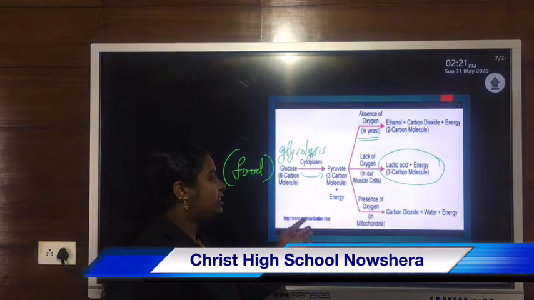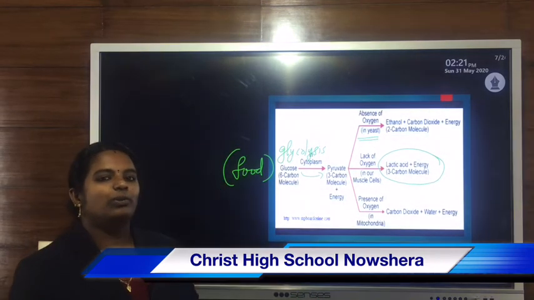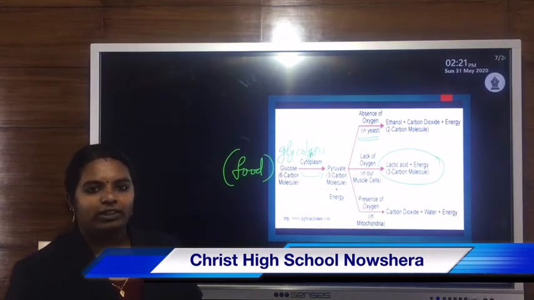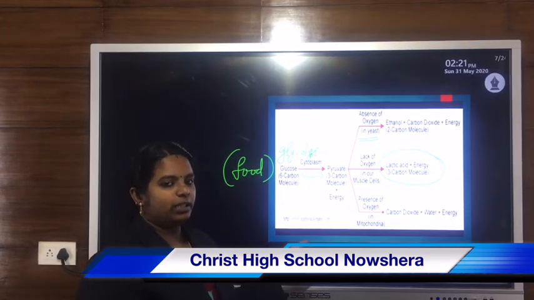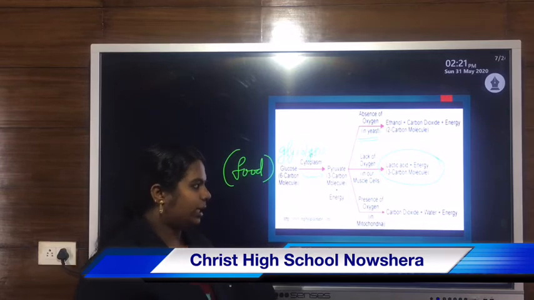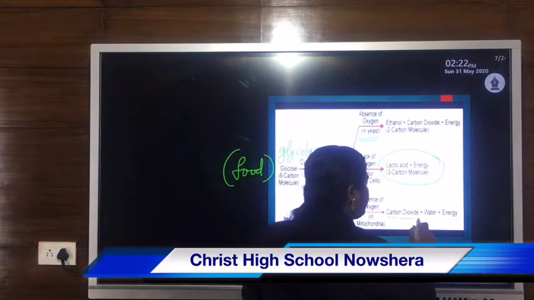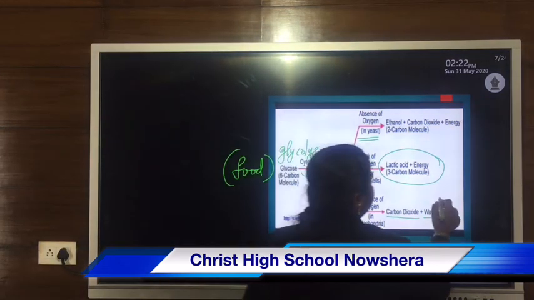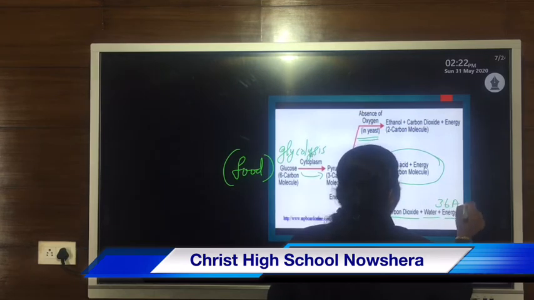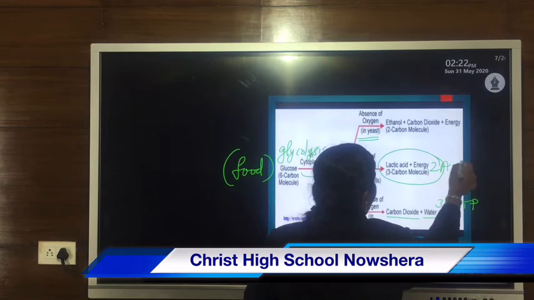Then the third condition, that means in the presence of oxygen, mostly takes place in the mitochondria. Most living organisms possess aerobic respiration. That means they respire in the presence of oxygen, and the end products formed are carbon dioxide and water, along with the release of energy. Energy means 36 ATP in aerobic respiration. Here, in anaerobic respiration, only 2 ATP.